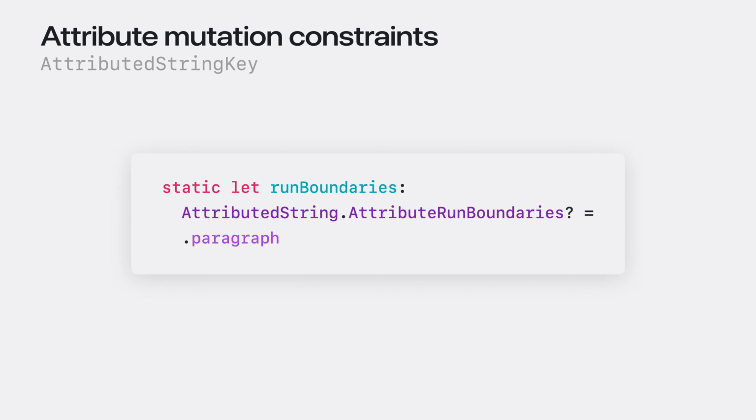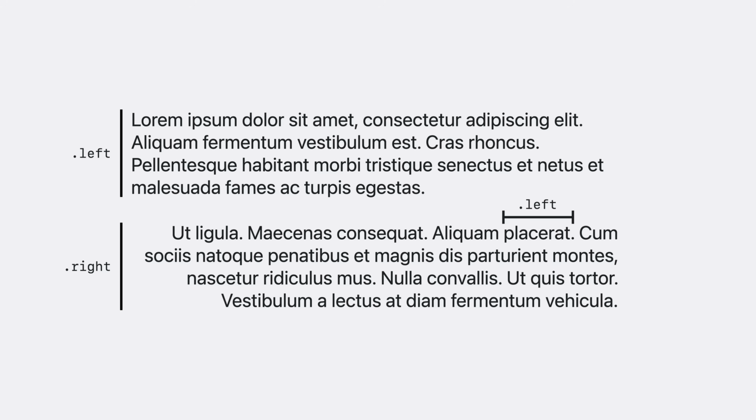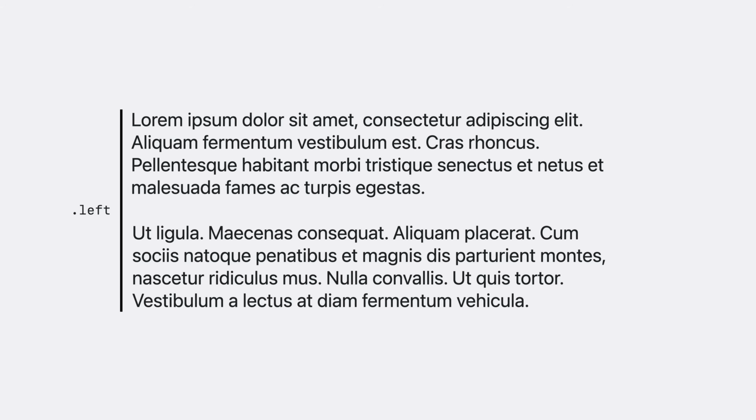To enforce this requirement during attributed string mutations, I'll declare a run boundaries property on my attributed string key type. Foundation supports limiting run boundaries to paragraph edges or the edges of a specified character. In this case, I'll define this attribute as constrained to paragraph boundaries to require that it has a consistent value from the start to the end of a paragraph. Now, this situation becomes impossible. If I apply a left alignment value to just one word in a paragraph, attributed string automatically expands the attribute to the entire range of the paragraph.